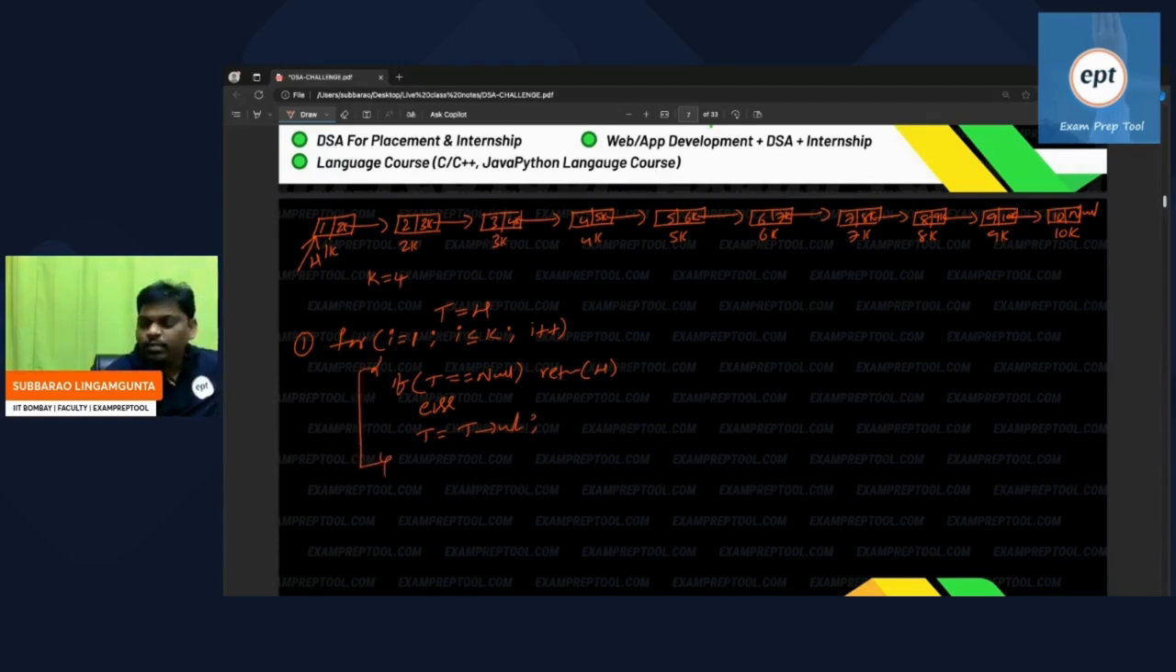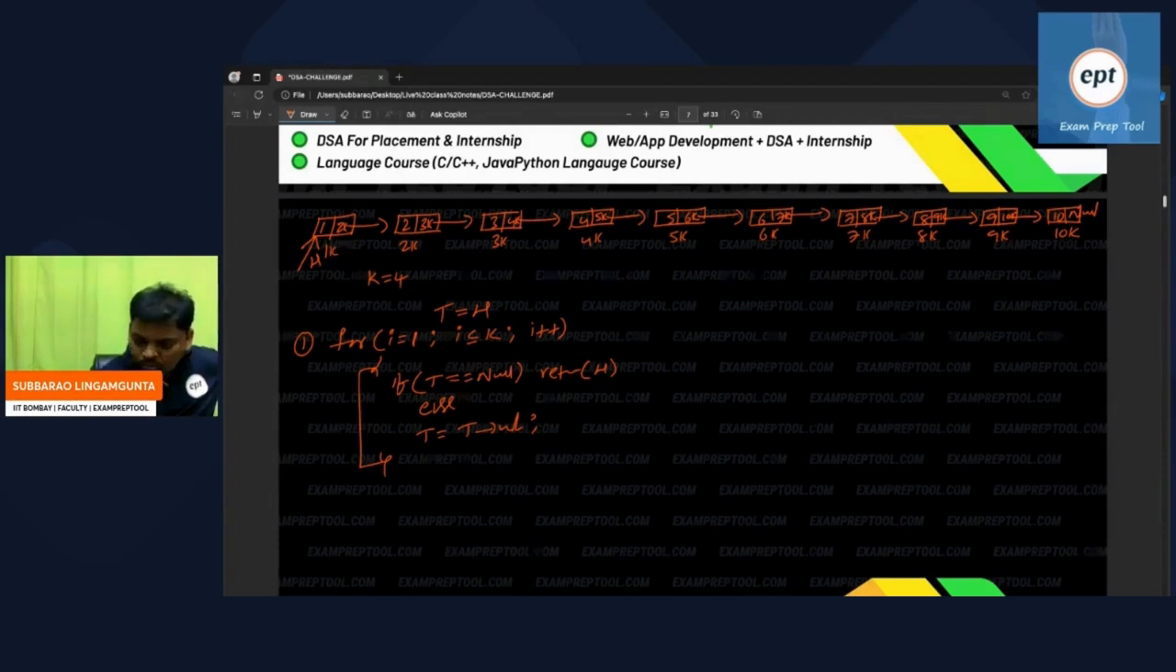So this loop will repeat k times. First time it will check: is the first node there or not? If the first node is not there, return head, saying that I cannot reverse the k people because the node is not there.